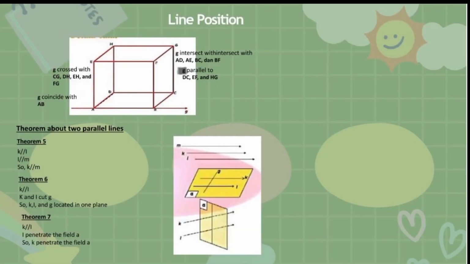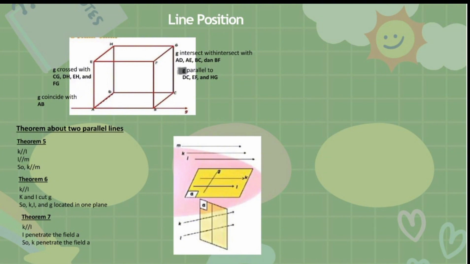G crosses CG, DH, AH, and FG. G intersects with AD, AE, BC, and BF. G is parallel to DC, AF, and HG.